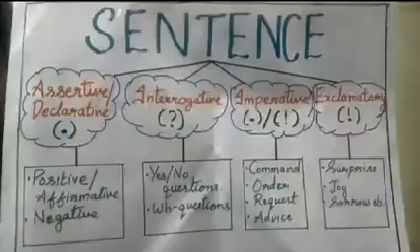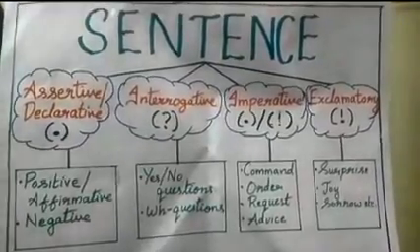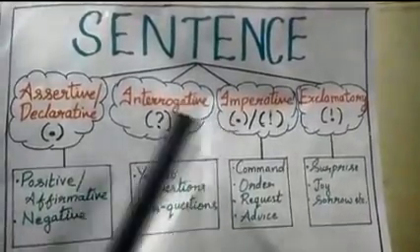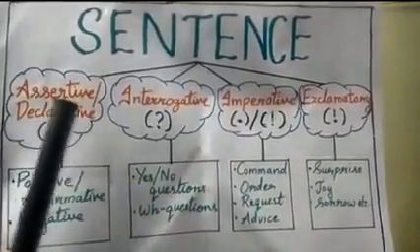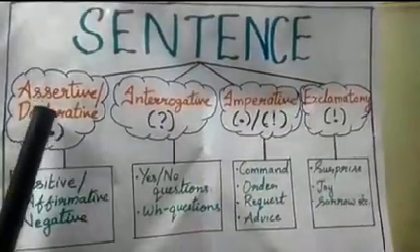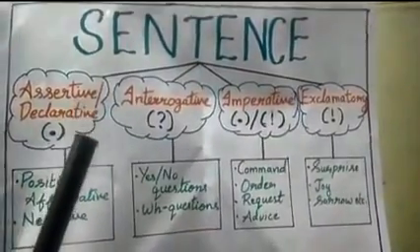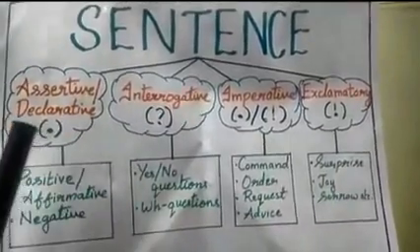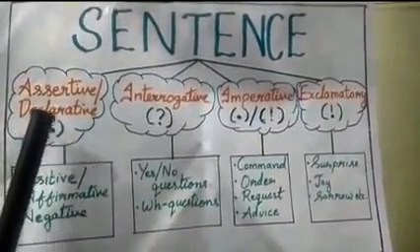So, let's move on to our next topic, kinds of sentences. Here you can see that a sentence is divided into four. There are mainly four kinds of sentences. The first one is assertive sentences. In your textbook it is given as assertive sentences, but in other books you will find it as declarative sentences.